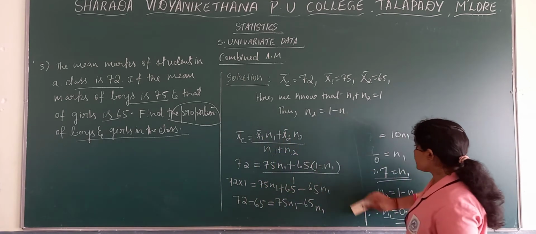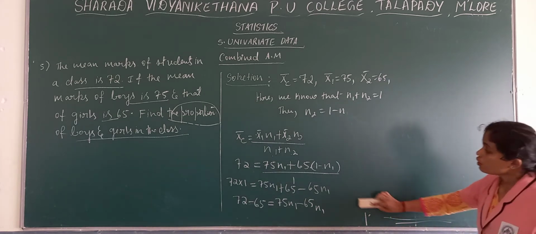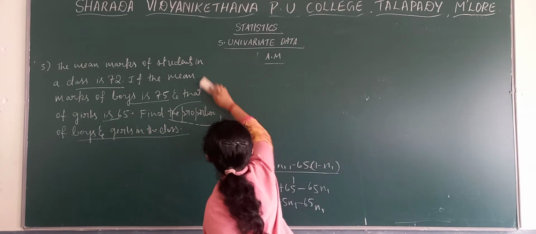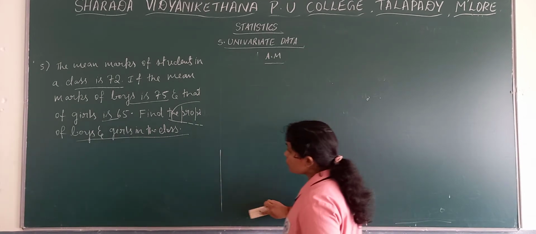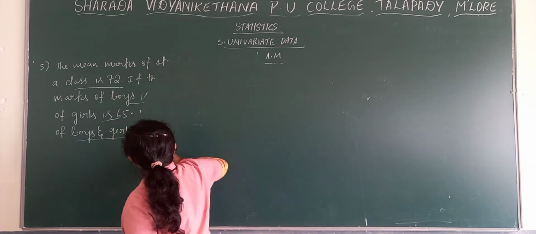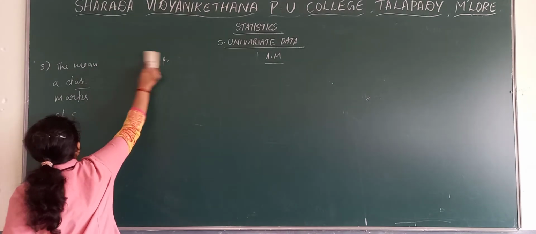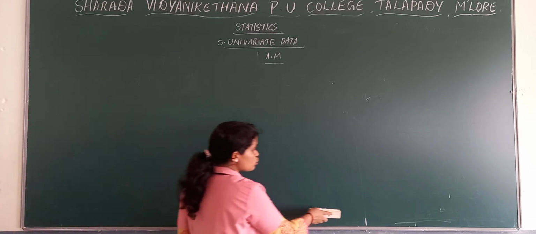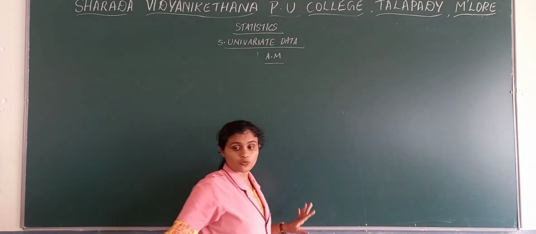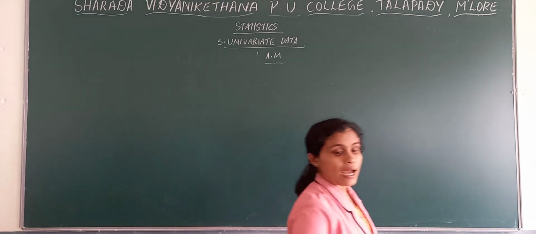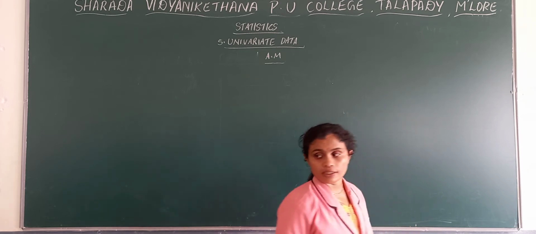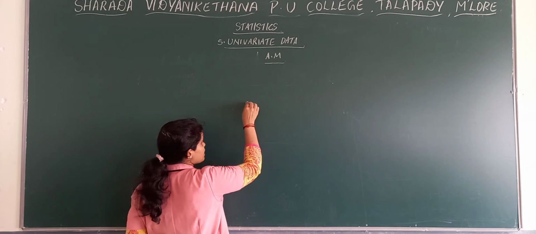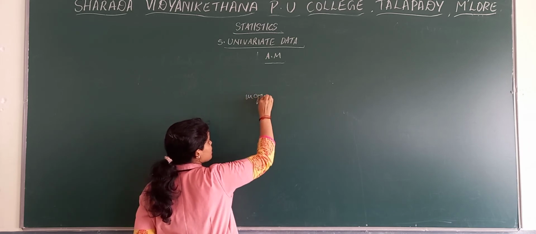Now what all we completed in arithmetic mean, let us revise once. What all comes under arithmetic mean? We initially began with the meaning of arithmetic mean, and also we have taken the formulas of arithmetic mean, that is ungrouped formulas, then grouped formulas. In case of grouped and discrete formulas we have taken. Firstly we started with the ungrouped formula.